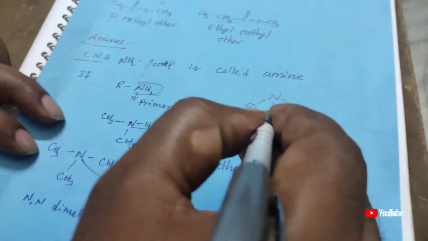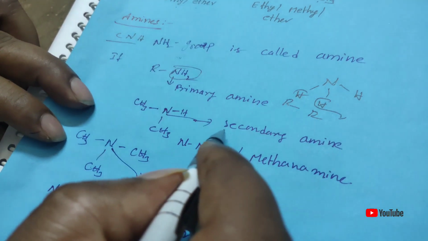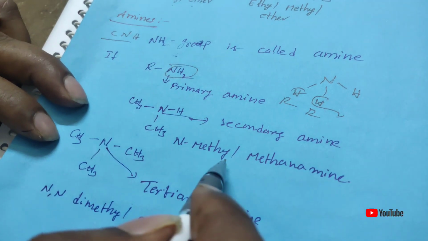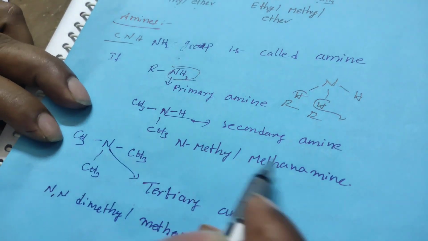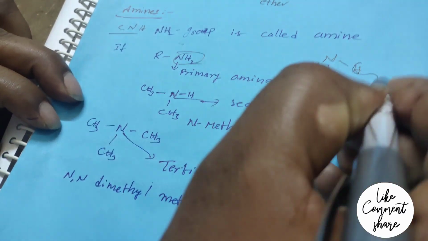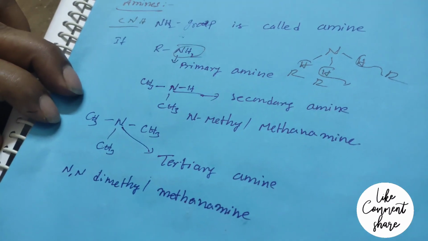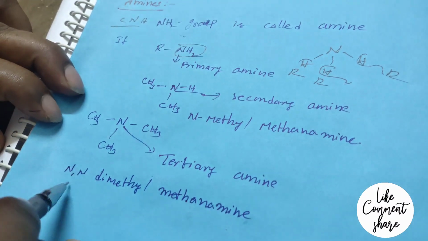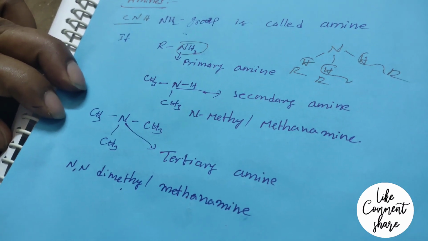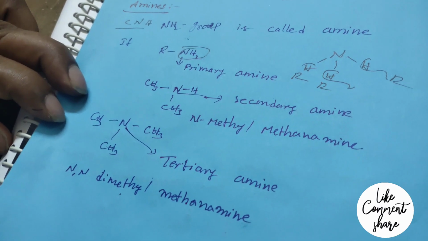If two hydrogens are replaced by R, it forms the secondary amine, or N-methyl methanamine. And if three hydrogens are replaced by R, it forms the tertiary amine, also called N,N-dimethyl methanamine. These are some functional groups we especially find while giving the nomenclature of organic compounds.